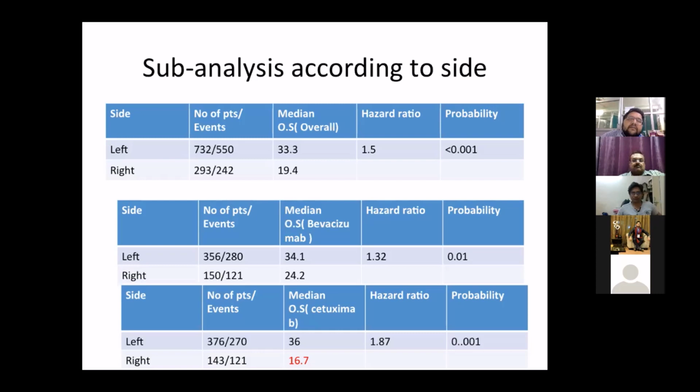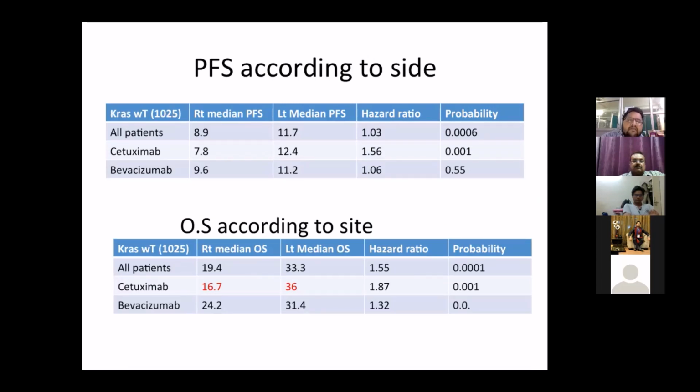in which in left-sided colorectal cancer the median survival was 36 months, while in right-sided colorectal cancer it was 16.7 months with a high hazard ratio of 1.87, and this result was highly statistically significant. Thus, according to overall survival, cetuximab had a benefit in left-sided colorectal cancer as compared to right-sided colorectal cancer. Bevacizumab also had a benefit in left-sided colorectal cancer as compared to right-sided, however the result was not statistically significant.